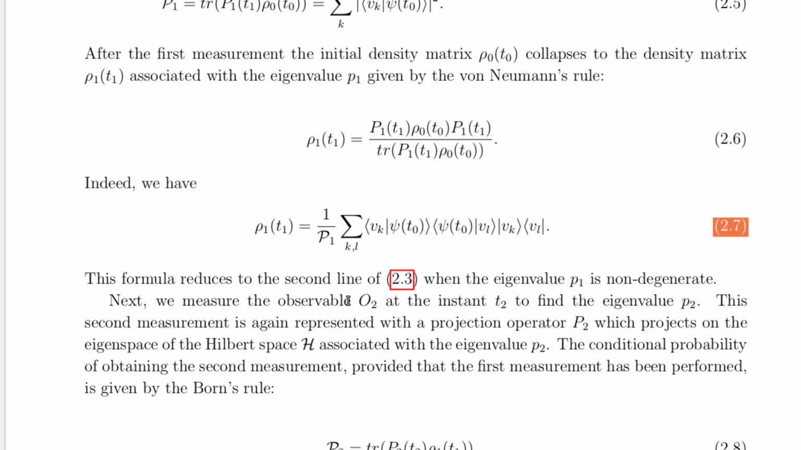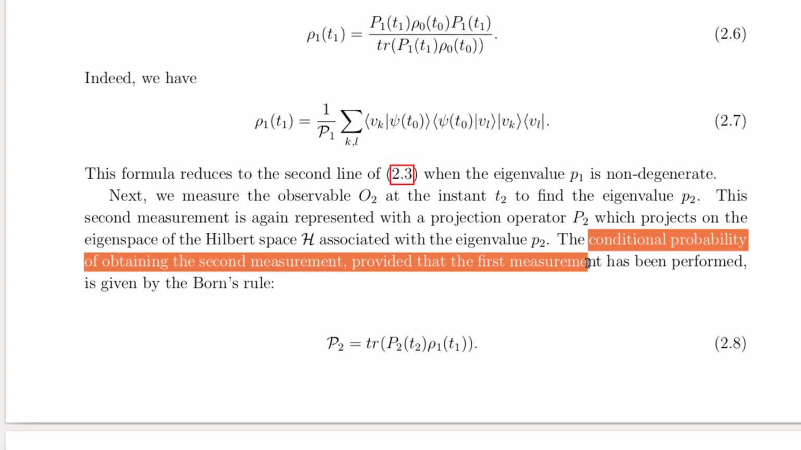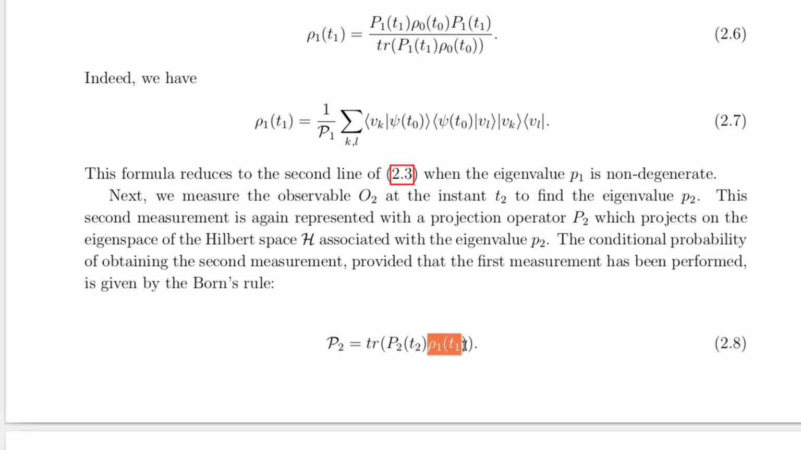The second measurement. Now let's add a second measurement into the mix. Suppose we measure another observable, O2, at a later time, T2, and find the eigenvalue P2. This measurement is represented by another projection operator, P2. The probability of obtaining P2, given that we already measured P1, is calculated using the updated state rho 1. This is another application of Born's rule, as shown in equation 2.8.